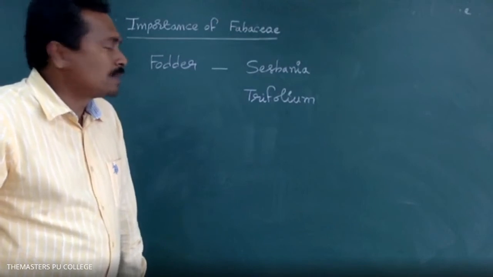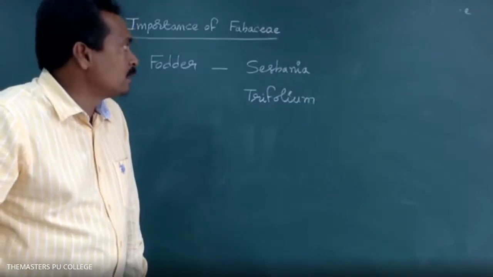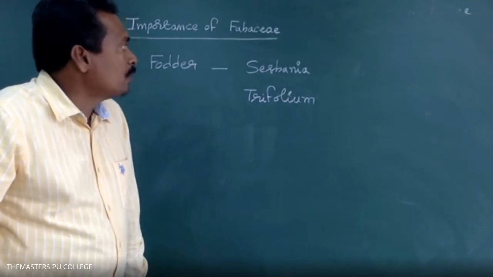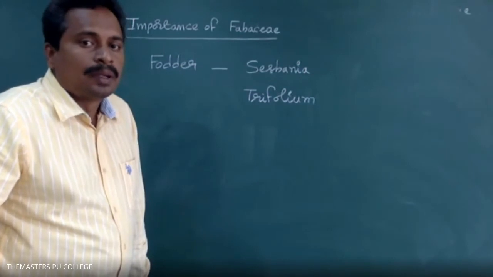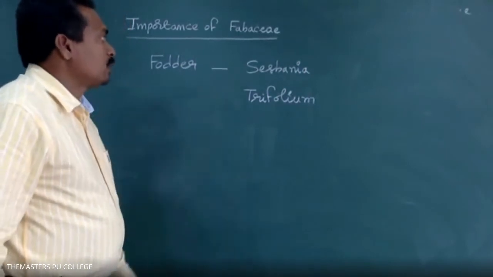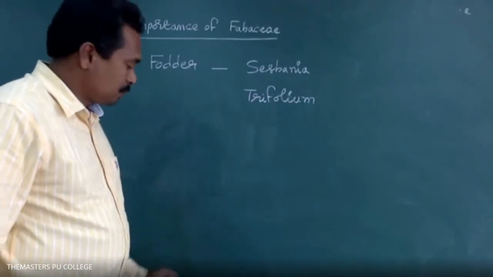Which plants are used as fodder? Sesbania and trifolium. I will send these plant names through WhatsApp. Sesbania and trifolium plant species are used as fodder.